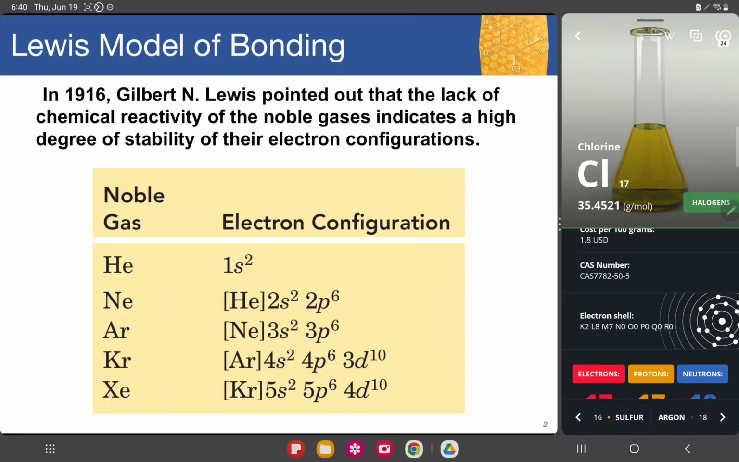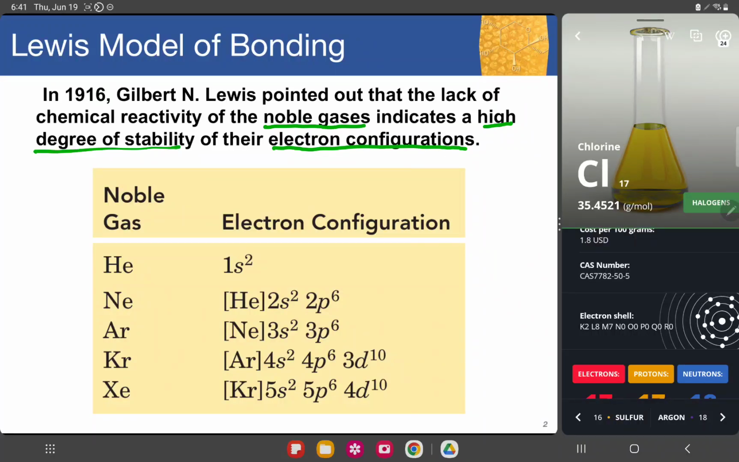From this term, it is known that in 1916, Gilbert Lewis pointed out that the lack of chemical reactivity of the noble gases indicates a high degree of stability of their electron configuration. From that, all the topics in chapter 3 arise. So, let's highlight first these noble gases, and this high degree of stability. And another one is electron configuration, which I hope you are already familiar with from the previous discussions.